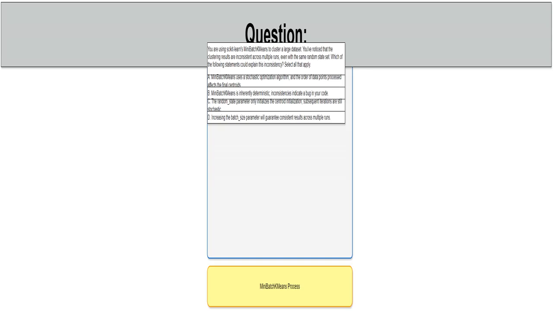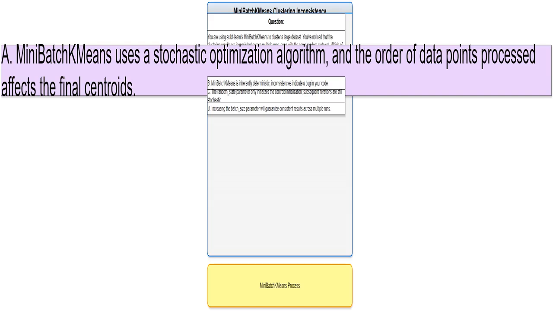This is the actual multiple-choice question about the inconsistency of MiniBatchKMeans. I'll analyze each option to determine which explanations accurately reflect the algorithm's stochastic nature. This statement is correct.